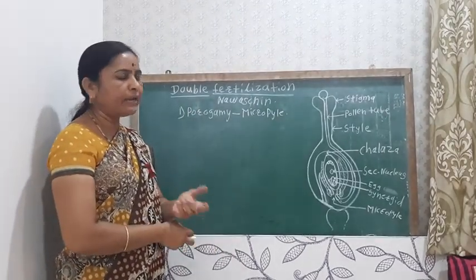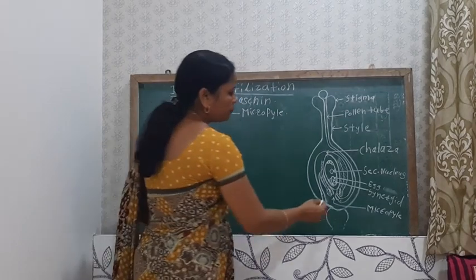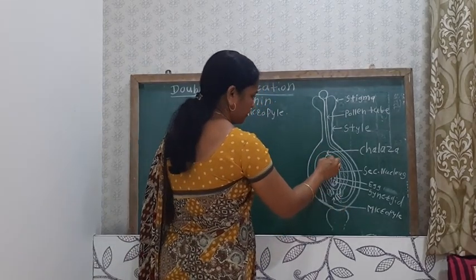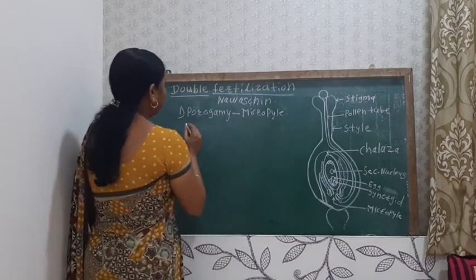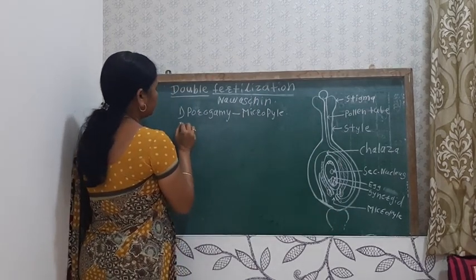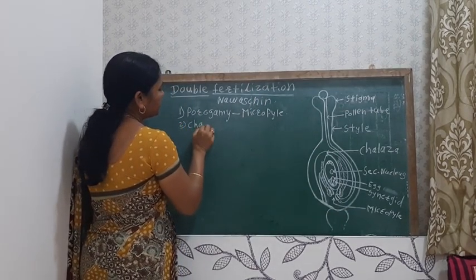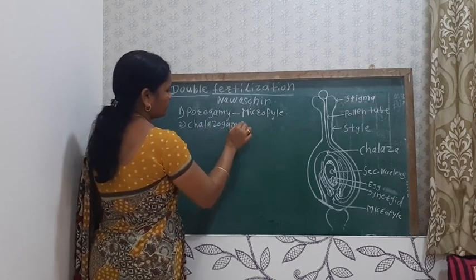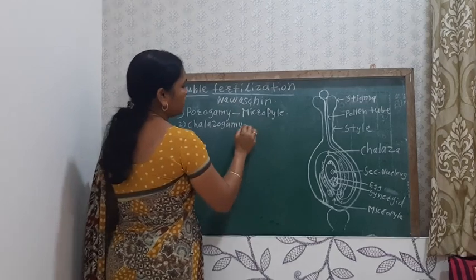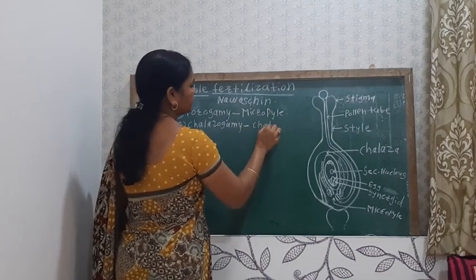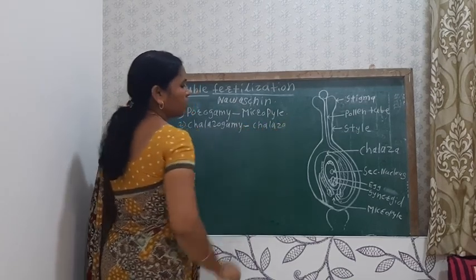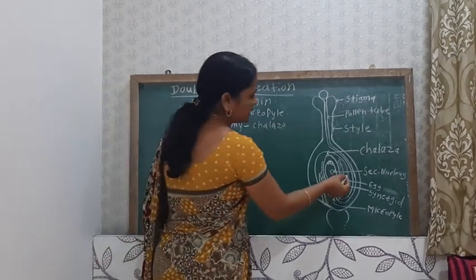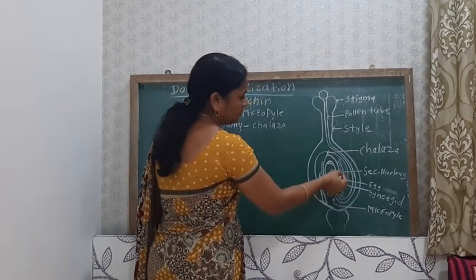But in some plants, the pollen tube enters through the chalaza, and this is known as chalazogamy. Or in some cases, it enters through the integument.